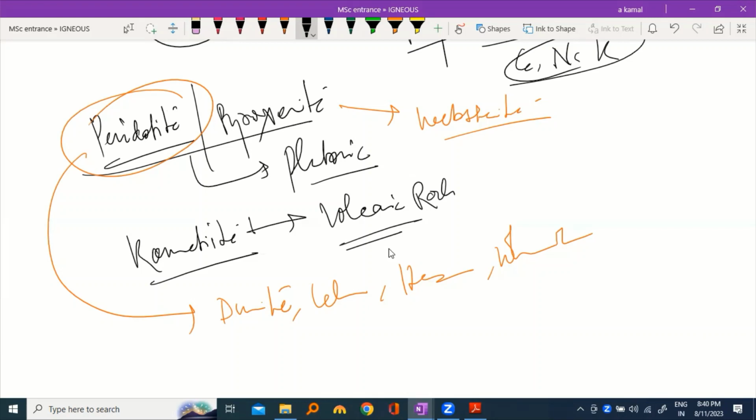But when your magma has been cooling down, during cooling, all the vapor has been converted into liquid. So it is found at a very later stage, at the very end stage, during cooling of the magma. So at the very later stage in the magma, you have a very huge amount of water.